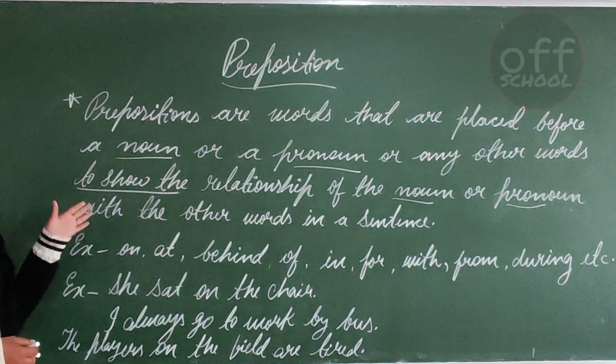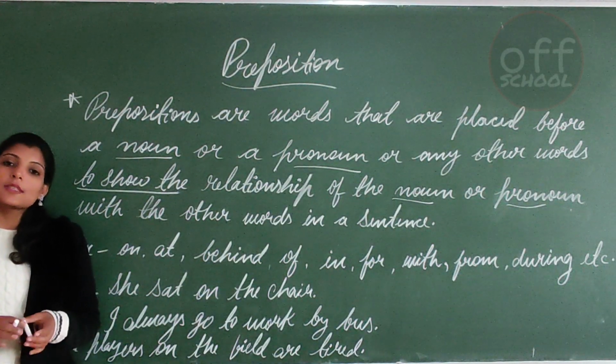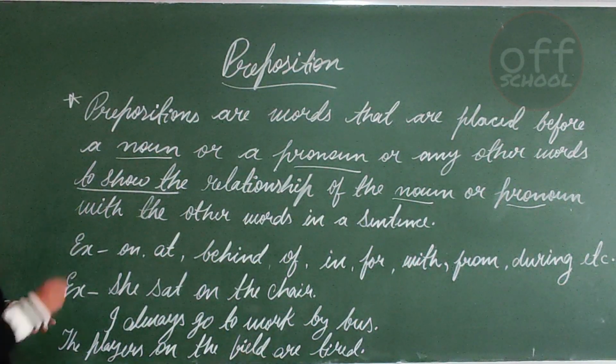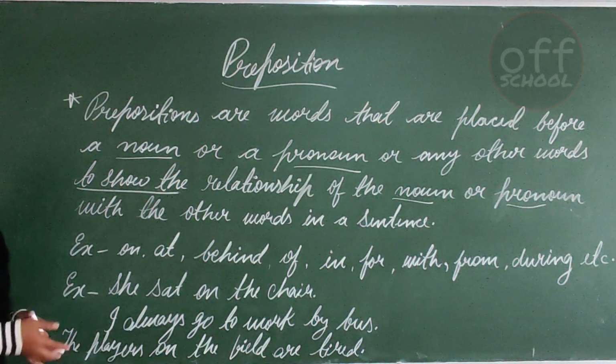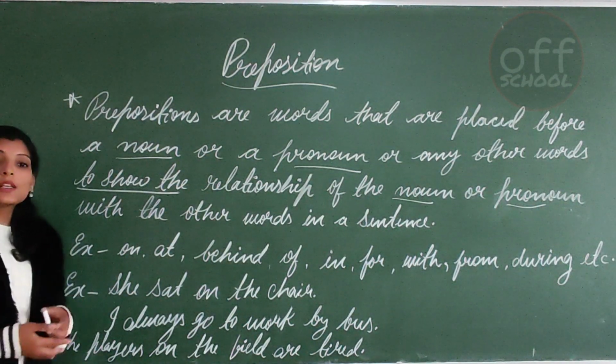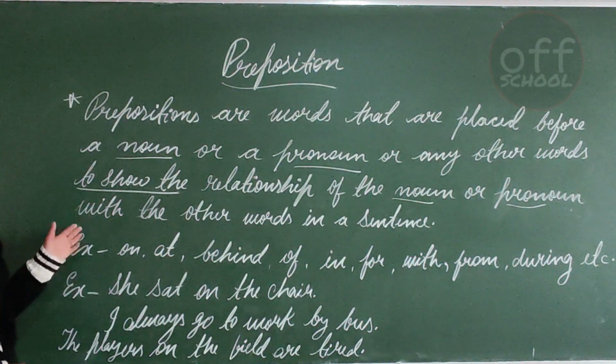And one more thing is where we should place prepositions. Prepositions are placed just before a noun or pronoun or any other word to show the relationship between the subject and the object.